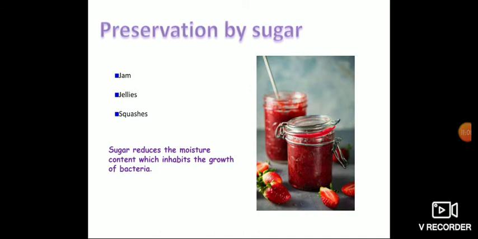Sugar reduces the moisture content, which inhibits the growth of bacteria. So in jam, jelly and squashes, if you add more sugar, it reduces the moisture content and no microbes will grow there. Where can you see jam and jellies, children? Yes, in our homes, you get them from bakeries.